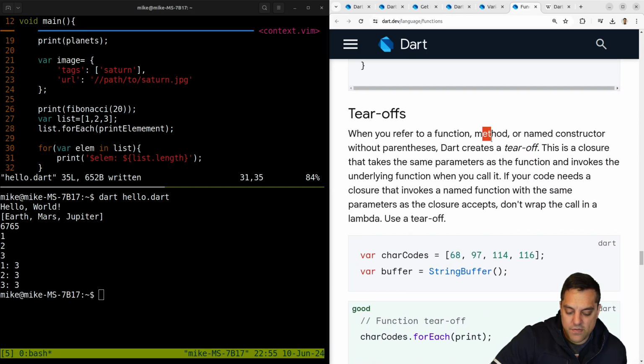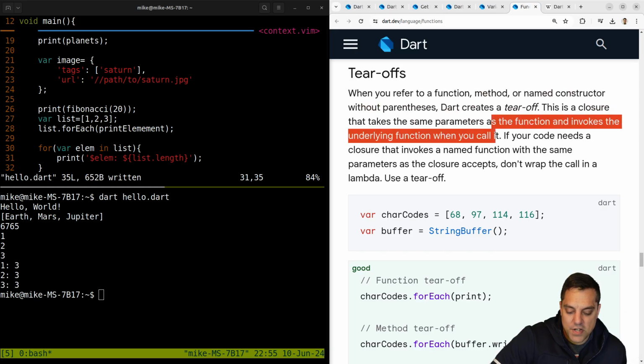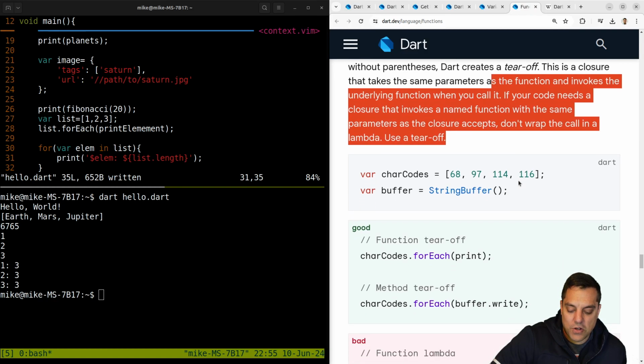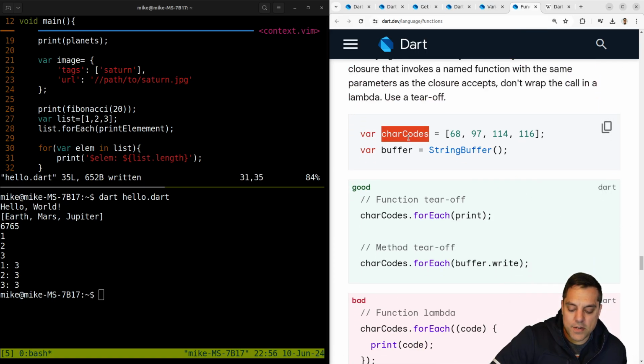Tear-offs. When you refer to a function, method, or named constructor without parentheses, Dart creates a tear-off. This is a closure that takes the same parameters as the function and invokes the underlying function when you call it. If your code needs a closure that invokes a named function with the same parameters as the closure accepts, don't wrap the call in a lambda. Use a tear-off. Okay. So maybe, again, I don't know this terminology here, but let's see.